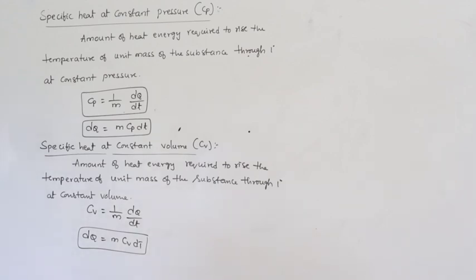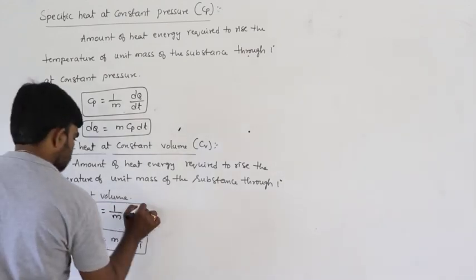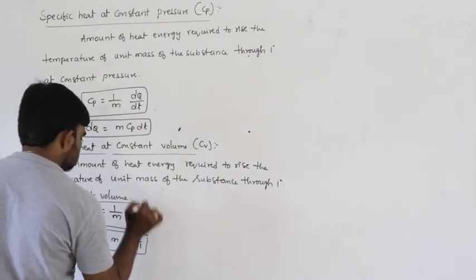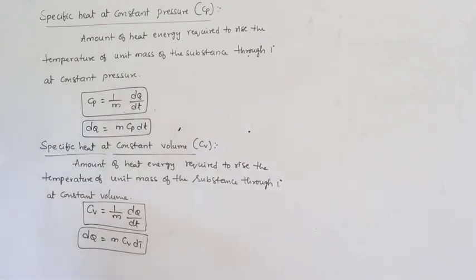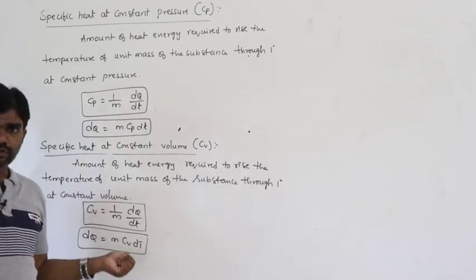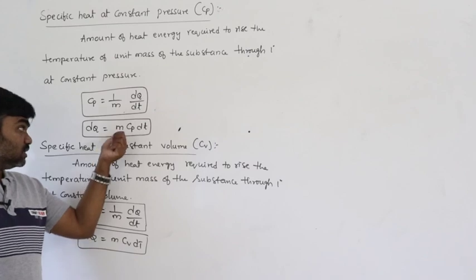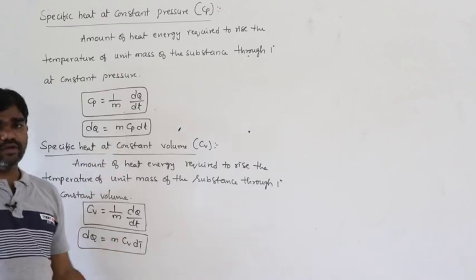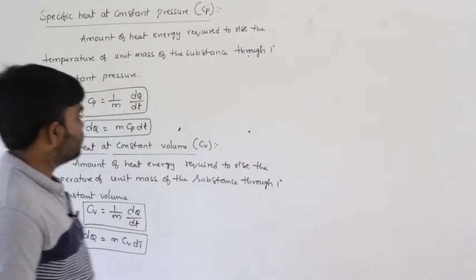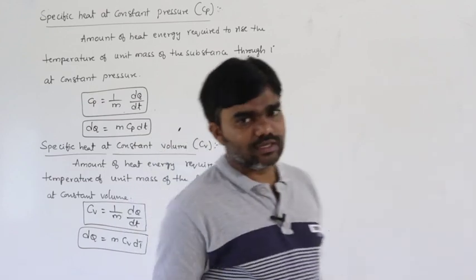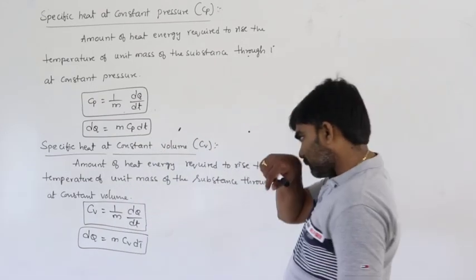Previously, in case of specific heat, we wrote dq equals ms dt, but now it is mCp dt and mCv dt. So this is specific heat at constant pressure and specific heat at constant volume.